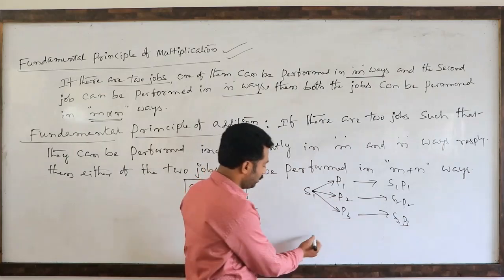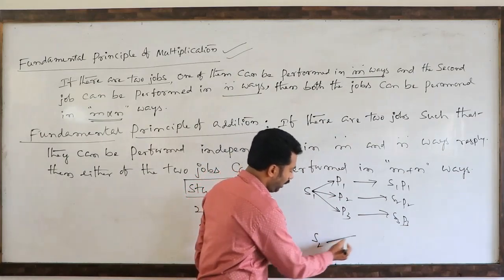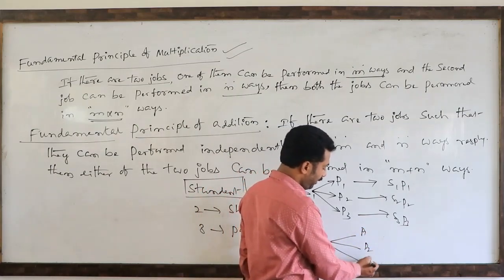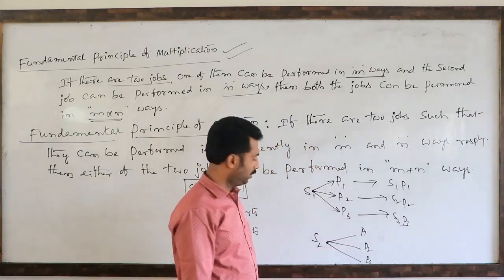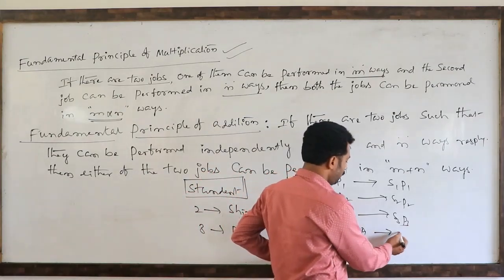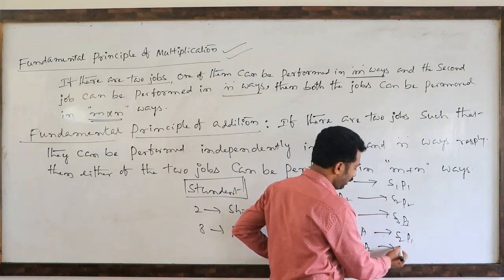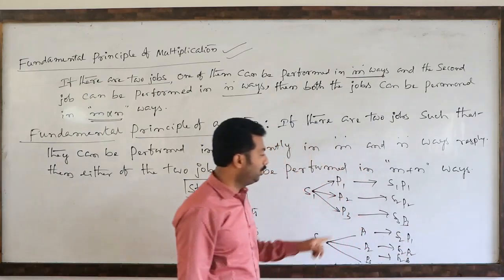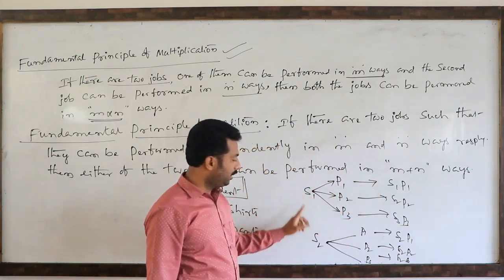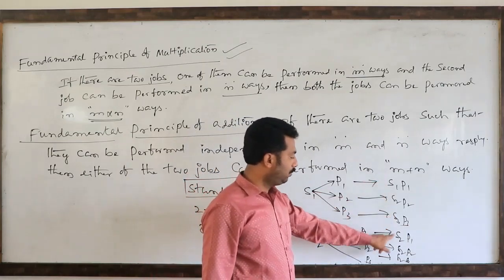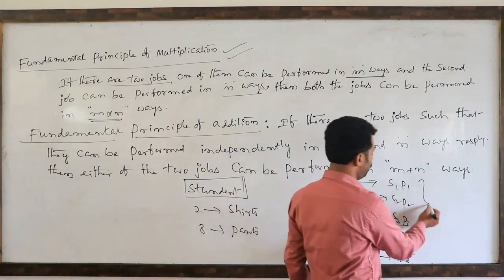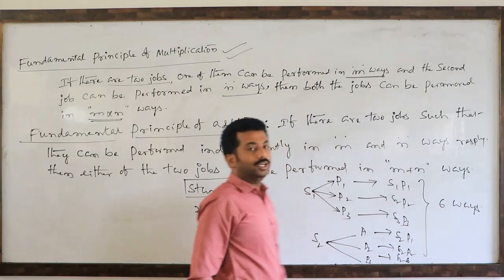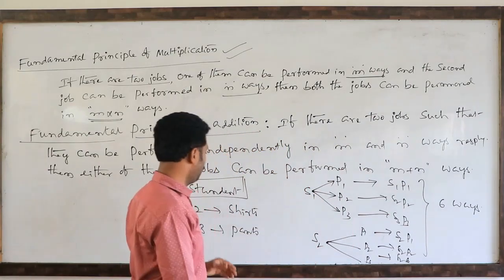Similarly, shirt 2 I am taking. Again three different ways he can wear, with pant 1 or with pant 2 or with pant 3. So again the same situation: S2 P1, S2 P2, S2 P3. So in total how many ways can he wear? Two shirts, three pants means 1, 2, 3, 4, 5, 6. So there are 6 different ways he can dress.